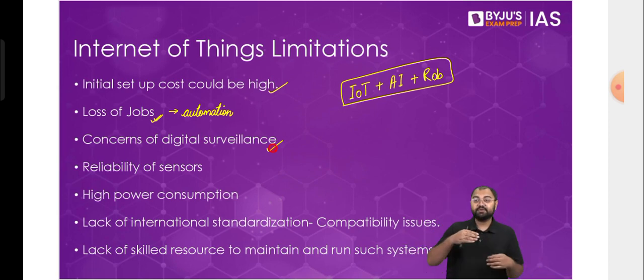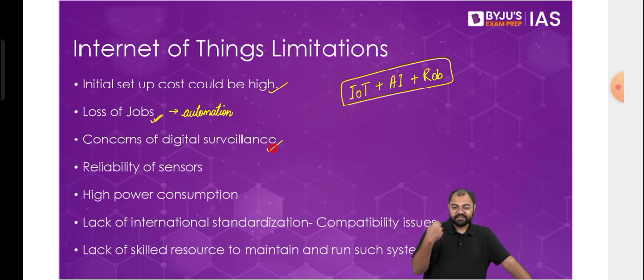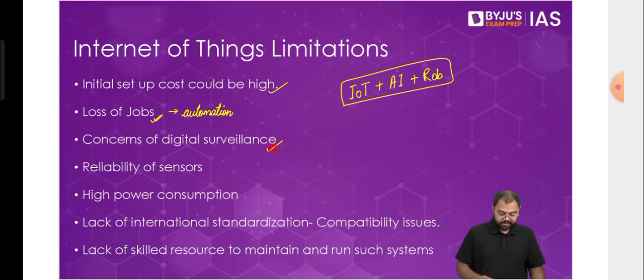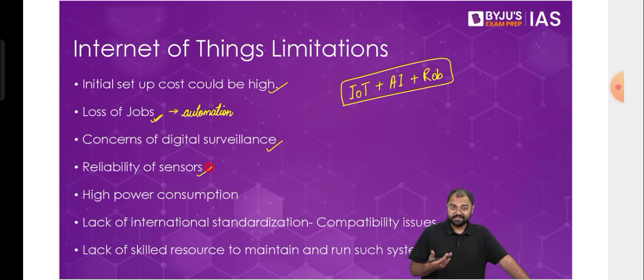All these kinds of things will also get enhanced with a larger number of such devices and all the IoT-based devices that we might have in a smart house. So that also is a problem. Then right now, one of the limitations is also the reliability of the sensors. We discussed this in robotics as well.